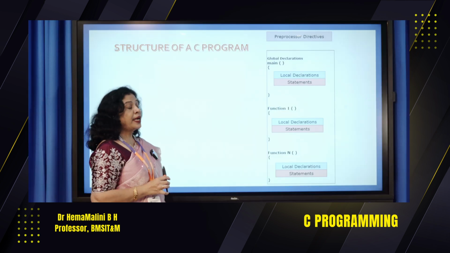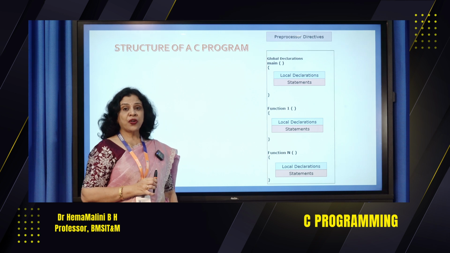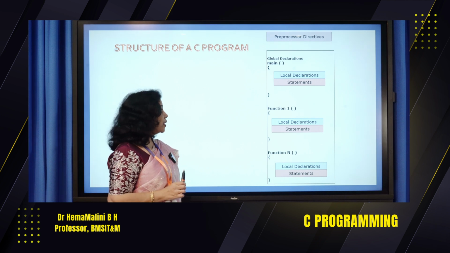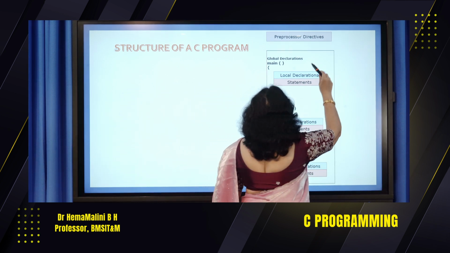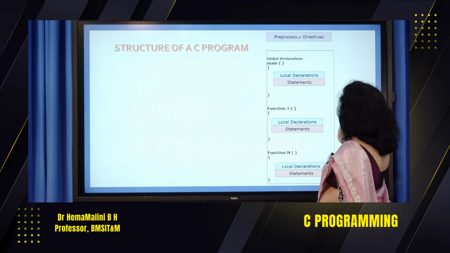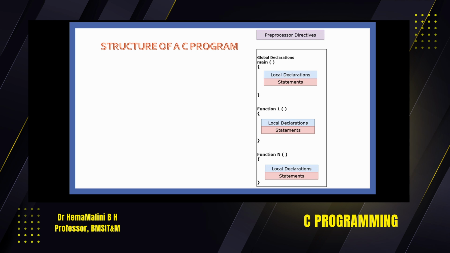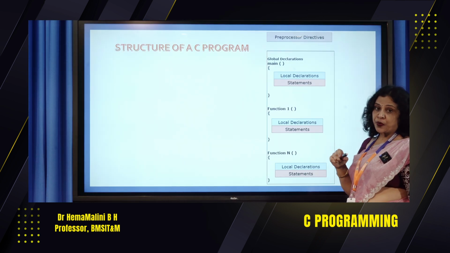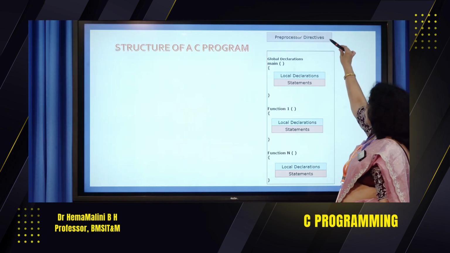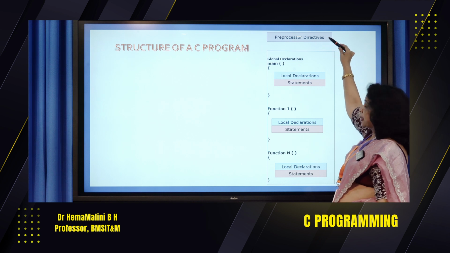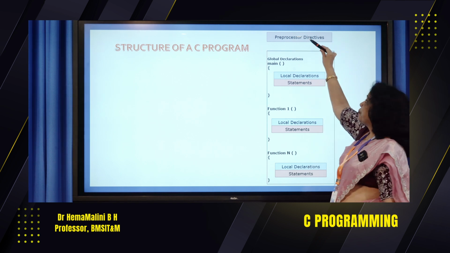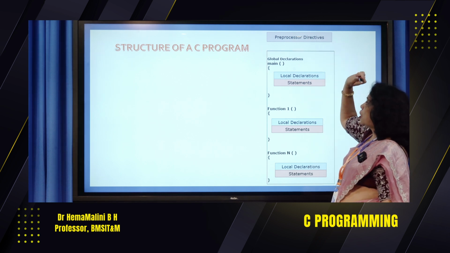Now, let us see the structure of a C program. We have the preprocessor directives. As I showed you in the first program, hash include stdio.h, all the preprocessor directives or header files are written at the top.